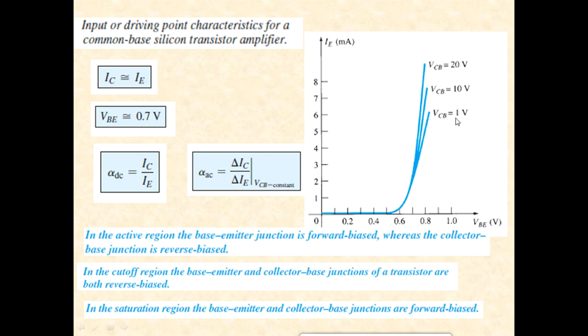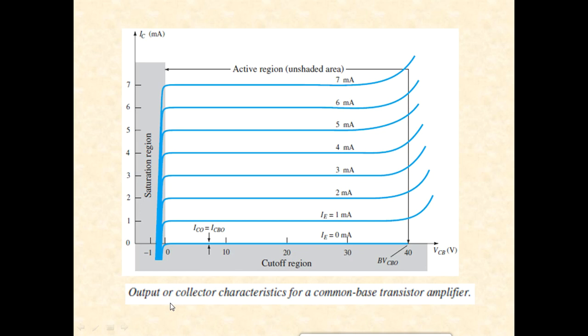Okay, so there are three different output voltage levels. For all the three levels we are getting different emitter current magnitudes. Higher is the VCB, higher will be your emitter current. So just to summarize, in the active region, we will be discussing these three things. Let me go to the next slide.